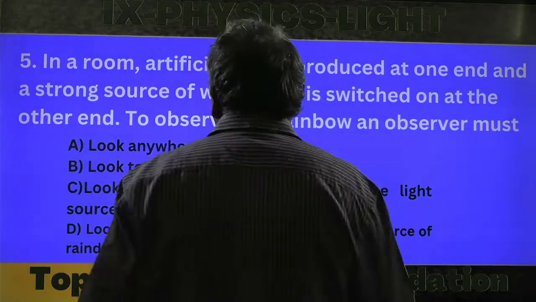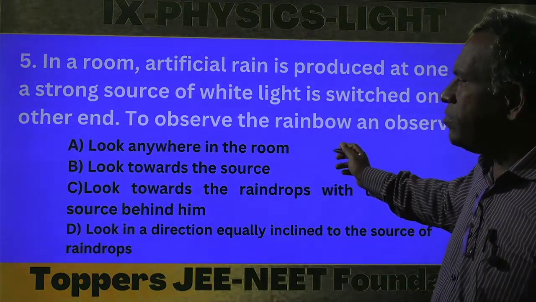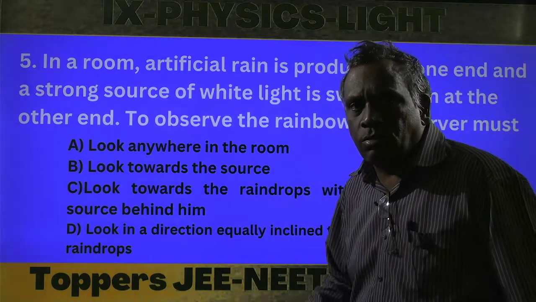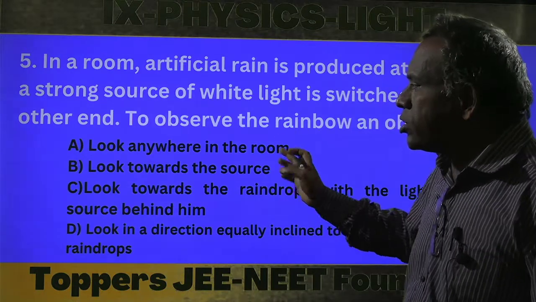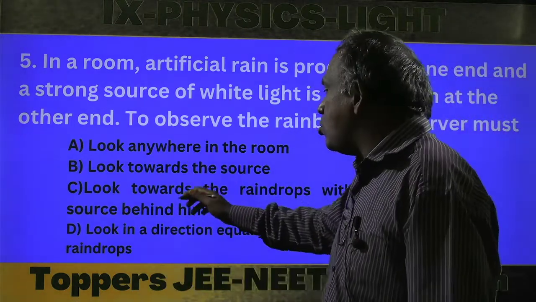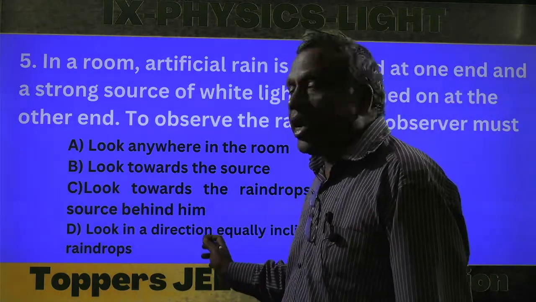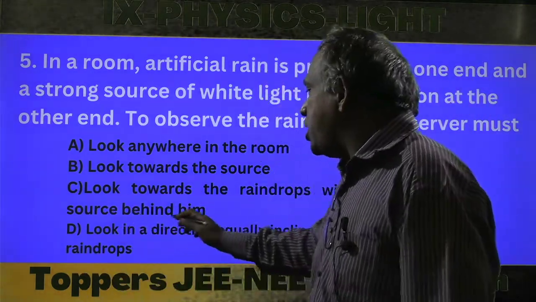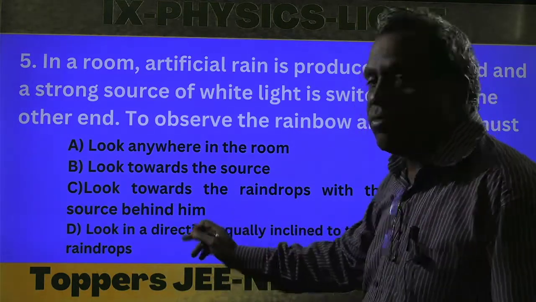Look anywhere in the room; from anywhere you can, if you look, you will get the rainbow. Or look towards the source. Or look towards the raindrops with the light source behind him. Option D, look in a direction equally inclined to the source of raindrops.